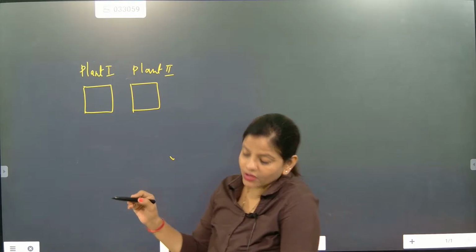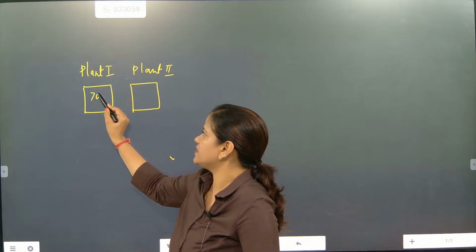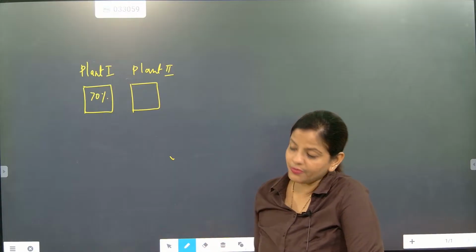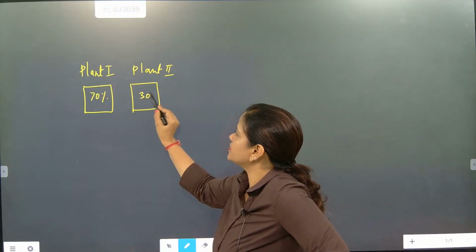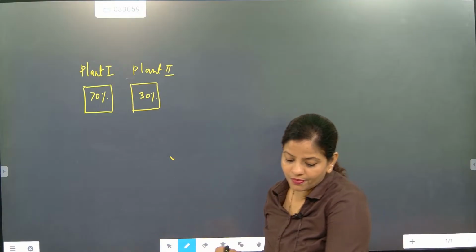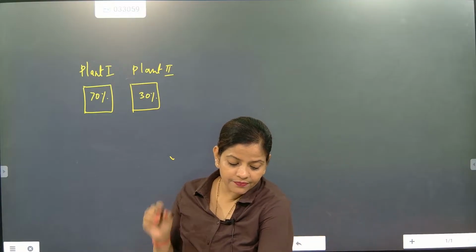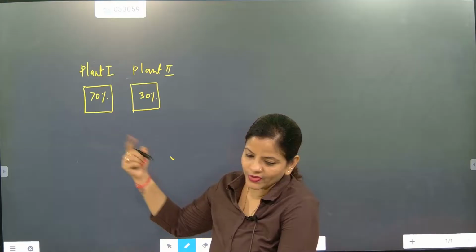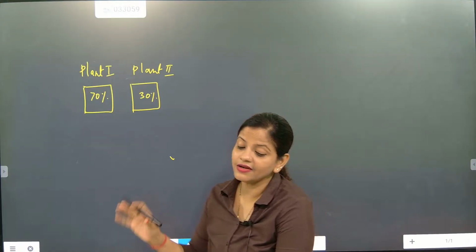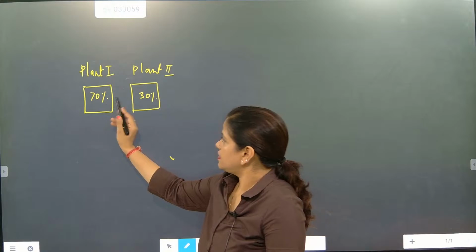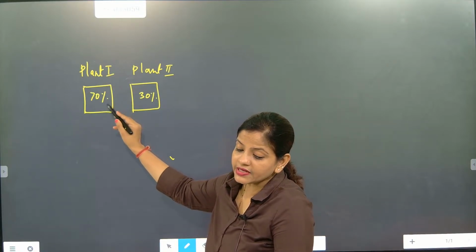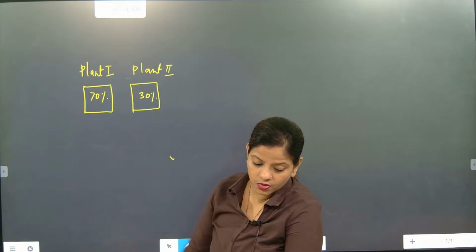Now 70% of the scooters are manufactured by plant A and plant B is manufacturing 30% of the scooters. Done? Next part, beta. At plant A, that is plant 1 we can say, 80% of the scooters are rated as standard quality.